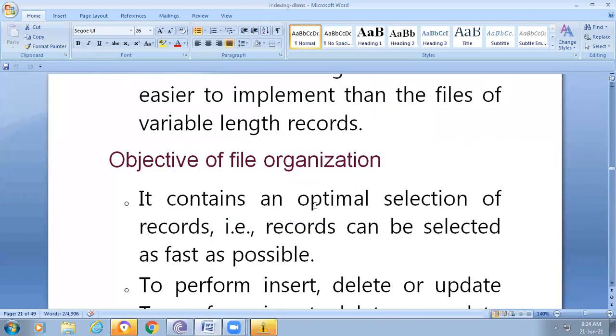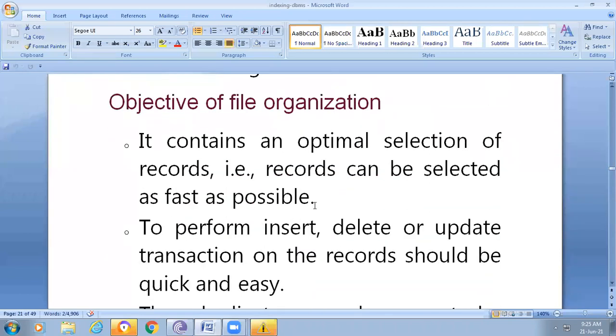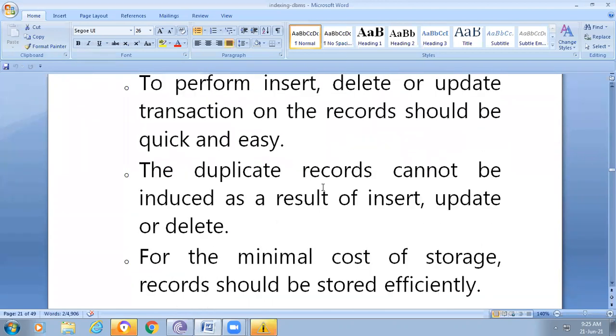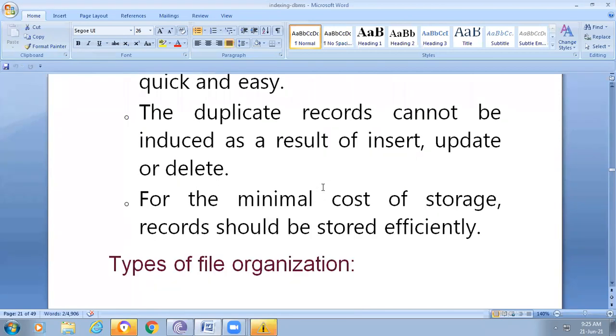So, the objective of file organization. What is the main objective? It contains an optimal selection of records, that is, records can be selected as fast as possible. To perform insertion, deletion, updation, and transactions on the records should be quick and easy. Duplicate records cannot be induced as a result of insert, update and delete. For a minimal cost of storage, records should be stored efficiently.